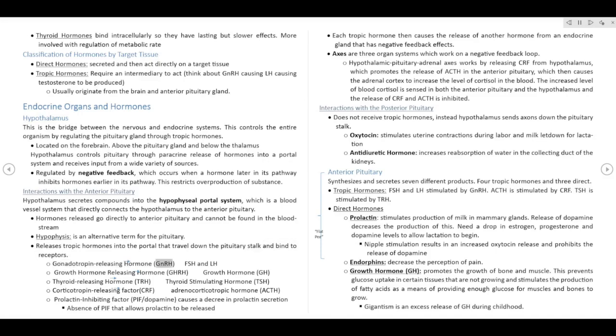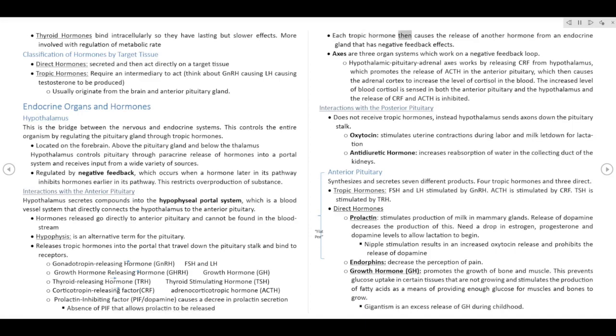Gonadotropin-releasing hormone, GnRH: FSH and LH. Growth hormone-releasing hormone, GHRH: growth hormone, GH. Thyrotropin-releasing hormone, TRH: thyroid-stimulating hormone, TSH. Corticotropin-releasing factor, CRF: adrenocorticotropic hormone, ACTH. Prolactin-inhibiting factor, PIF or dopamine, causes a decrease in prolactin secretion. Absence of PIF allows prolactin to be released.